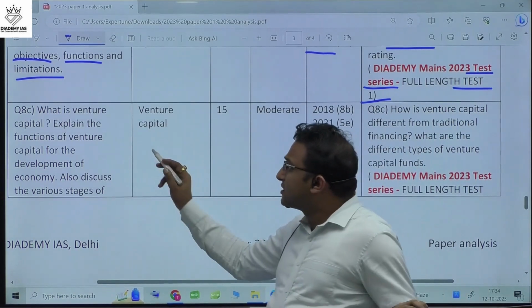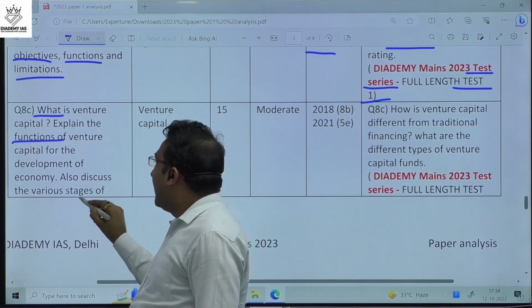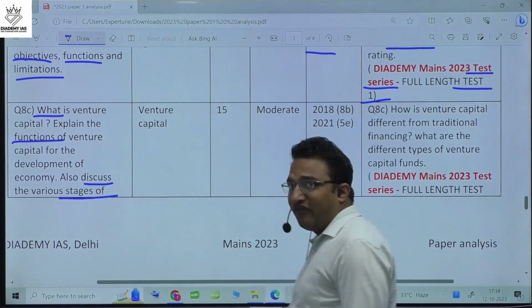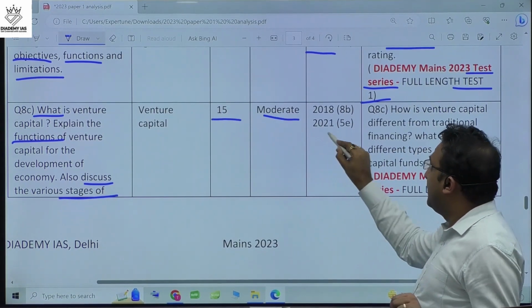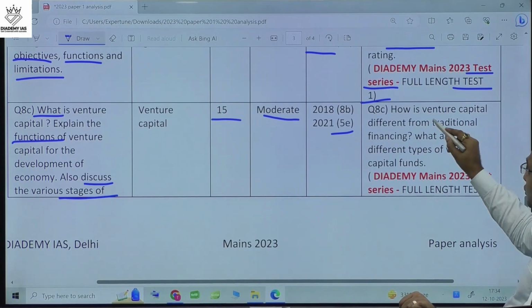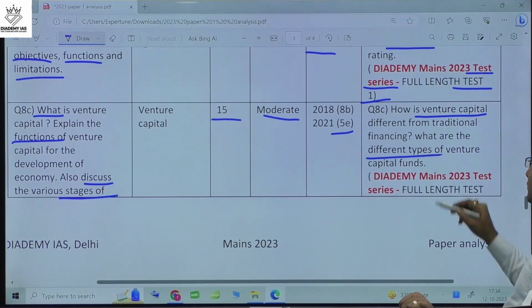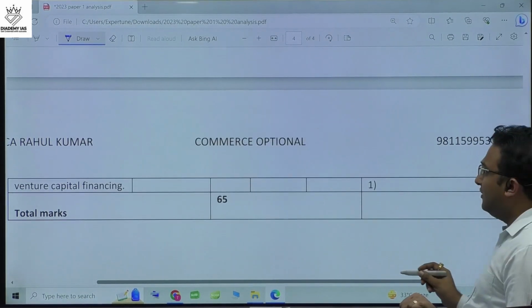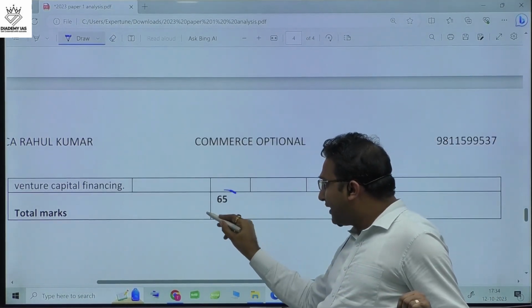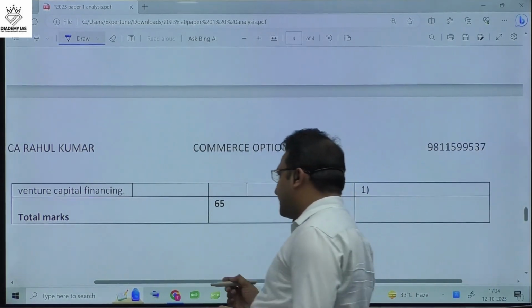Next question is, what is venture capital? Explain the functions of venture capital and also discuss the various stages of venture capital financing. This question is a 15 marker, moderate level, again repeated, and in the full length test we asked how venture capital is different from traditional financing and what are the different types of venture capital funds. So we can find so many questions. Financial markets also has a strength of 65 marks.